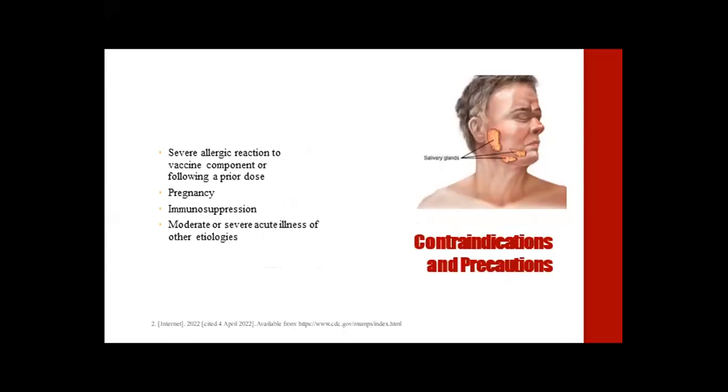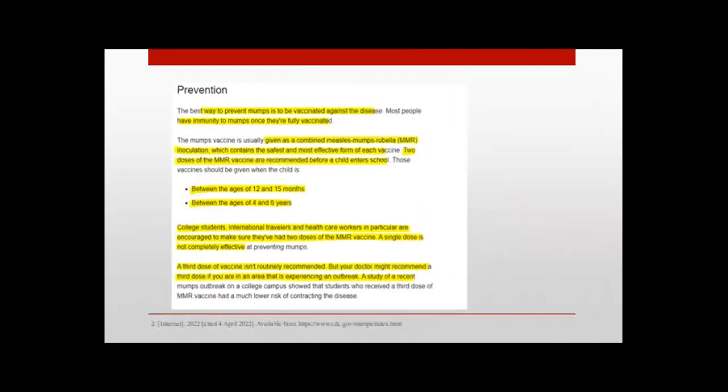Contraindications and precautions of vaccination: severe allergic reaction to a vaccine component following a prior dose, pregnancy, immunosuppression, and moderate or severe acute illness of other etiologies. If we see the CDC guideline, the best way to prevent mumps is to vaccinate against the disease. And the mumps vaccine is usually given combined with measles vaccine.